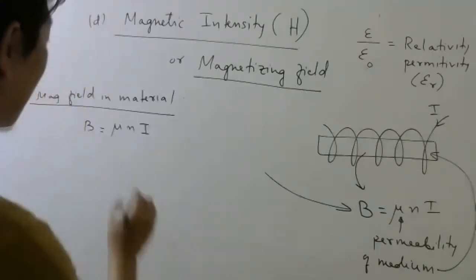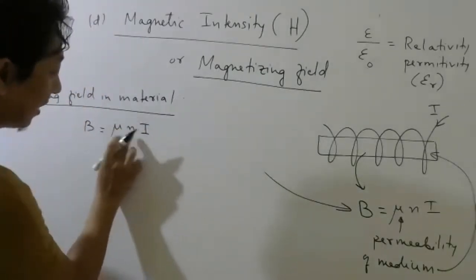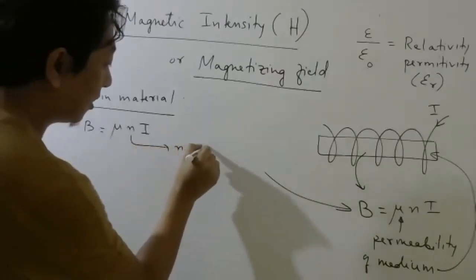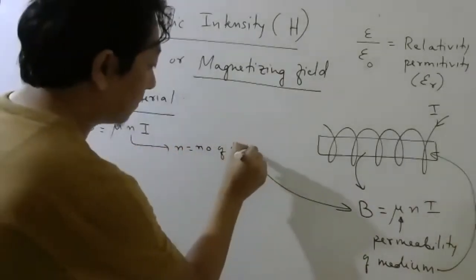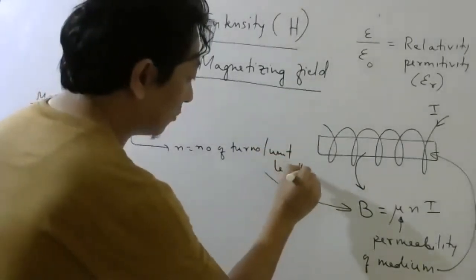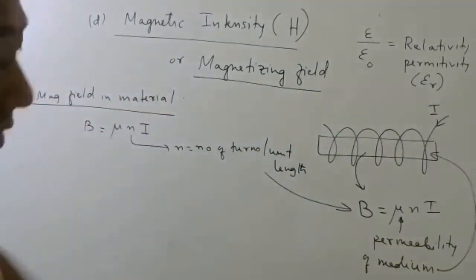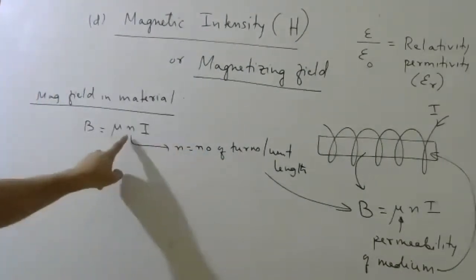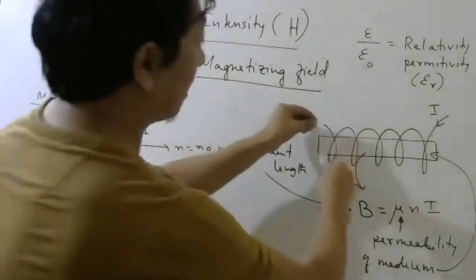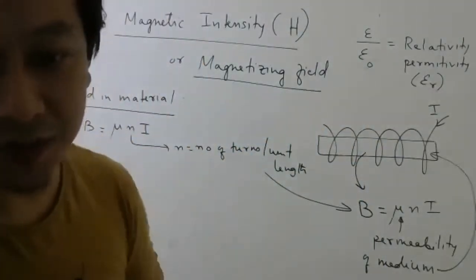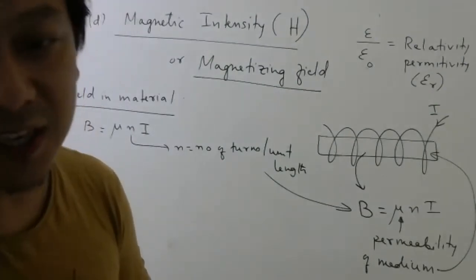It is current and n. Current and n. What is n? Number of turns per unit length. This formula, I hope you remember, right? We have done in the previous chapter. So if you look at this formula, this how many numbers are here? That depends on the solenoid. It is not number of turns, it is number of turns per unit length.